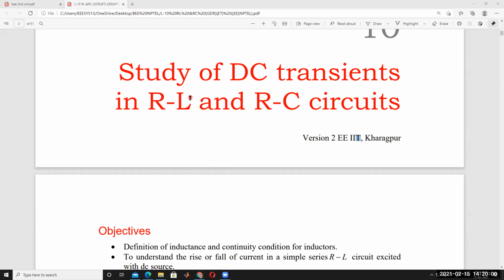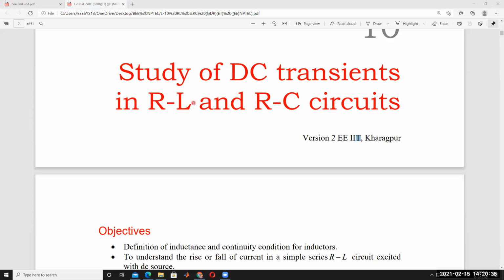So the transients are because of energy storage elements. Generally, the energy storage elements are inductor and capacitor. Inductor and capacitor store the energy, inductor in the form of magnetic field, electromagnetic field, capacitor in the form of electrostatic field. These two devices do not allow sudden changes in current and voltage. Inductor does not allow sudden changes in current, and capacitor does not allow sudden changes in voltage.